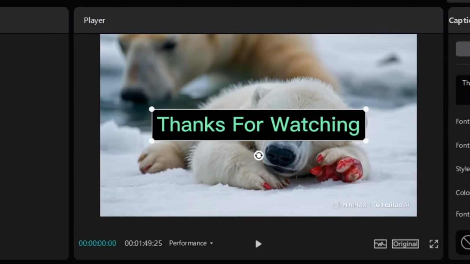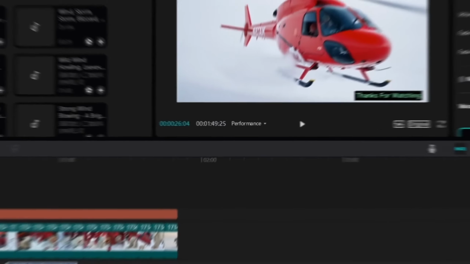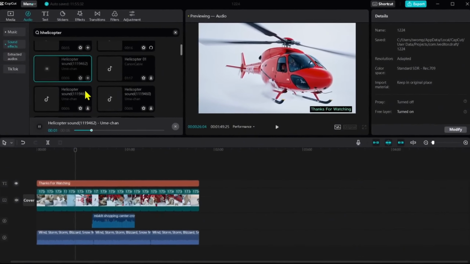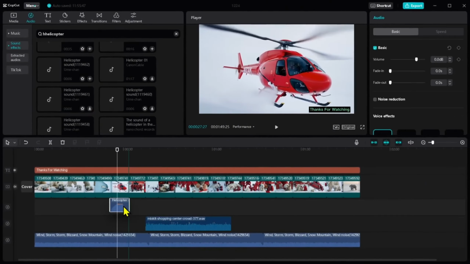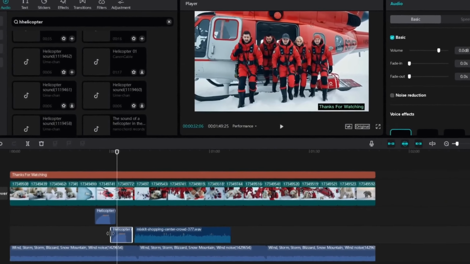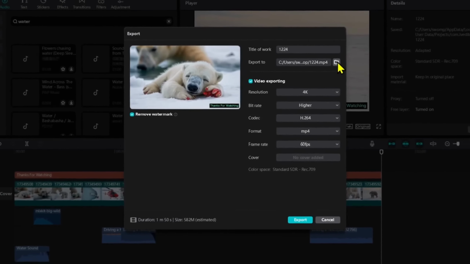Make sure it's well adjusted, and we'll also add some sound effects like helicopters. Let's keep it simple so the audience can focus more on your story. Just double check that everything's done right, then we'll export the video in high quality.